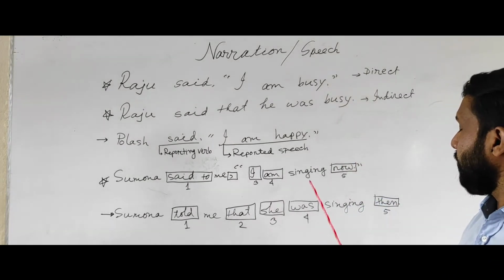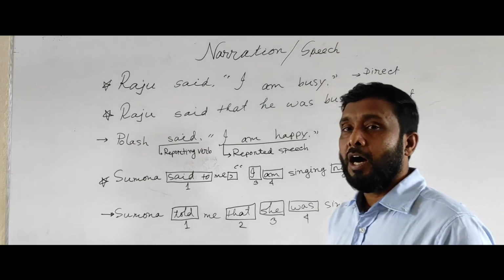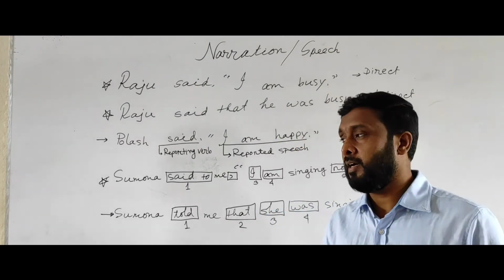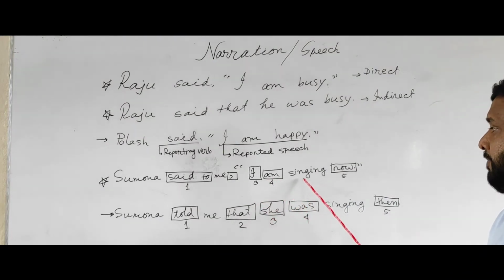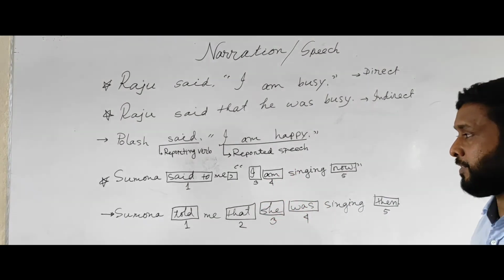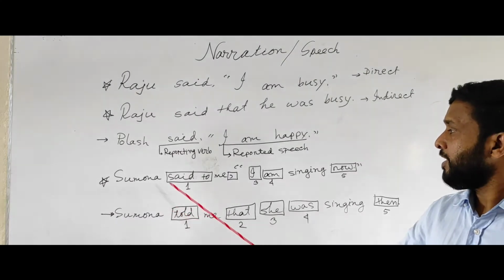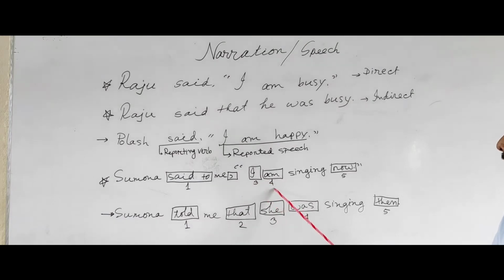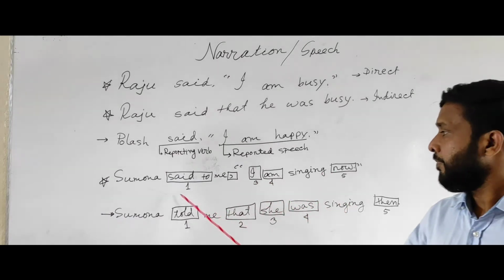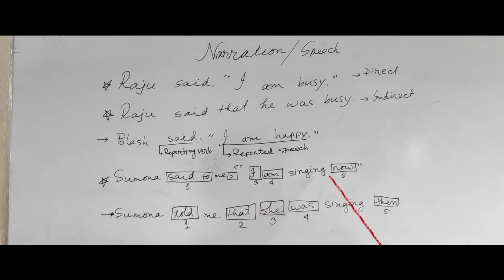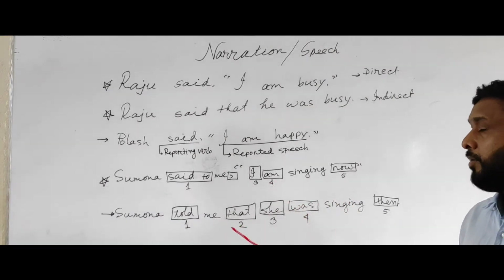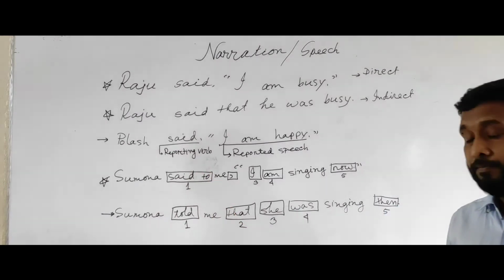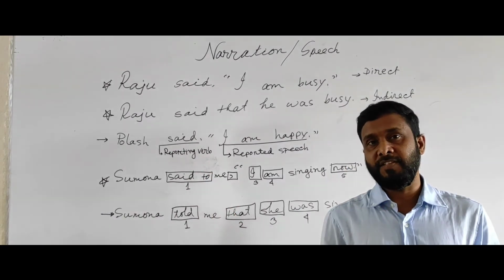Okay. Now come to the next sentence. How many changes occur in the speech, that means from direct to indirect speech? Follow me. Shumana said to me, comma, inverted comma, "I am singing now." This is direct speech, and when we change this direct speech into indirect, we shall make 5 changes.